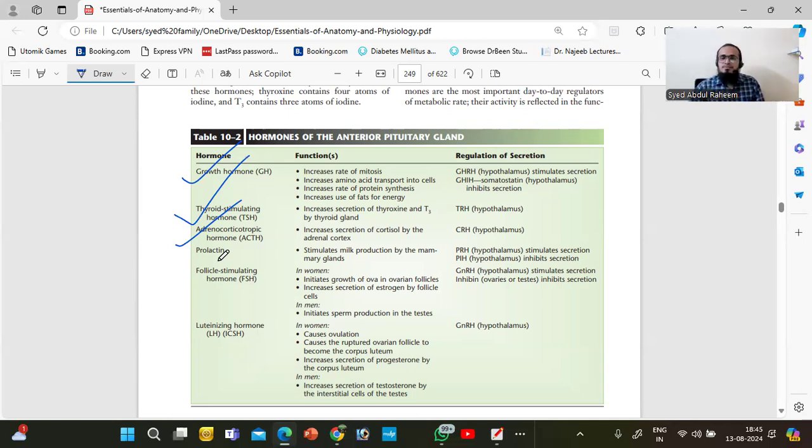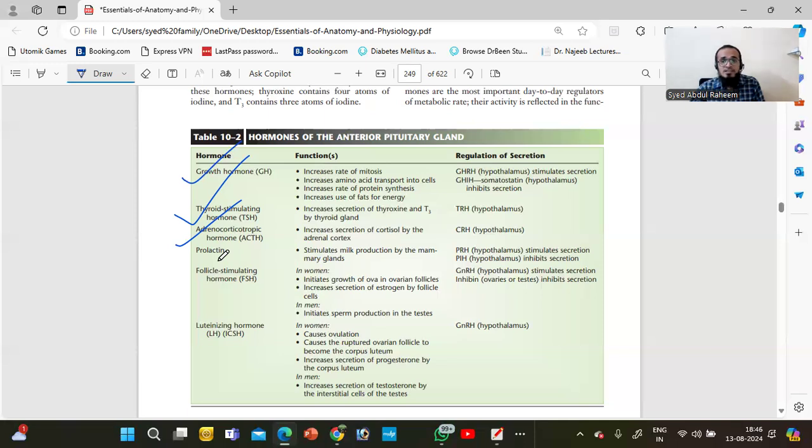Protein synthesis, muscle development, growth of height, growth of the body, this will happen by growth hormone. Okay, and utilization of fat and energy all will happen when the growth hormone is released.